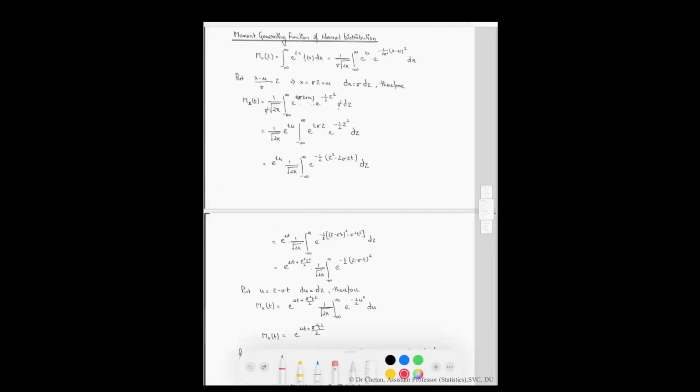Now, the moment generating function of the normal distribution. According to the definition, the moment generating function of any function f of x is given by this quantity. Put the value of f of x, we will get this. Now put z equal to x minus mu by sigma, which implies that x is equal to this quantity and dz equal to this quantity. Therefore, the moment generating function is equal to this quantity by putting the value of x and dx in this equation. After solving, we will get this value.